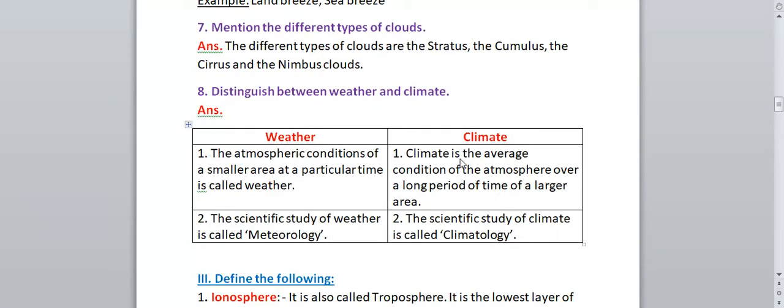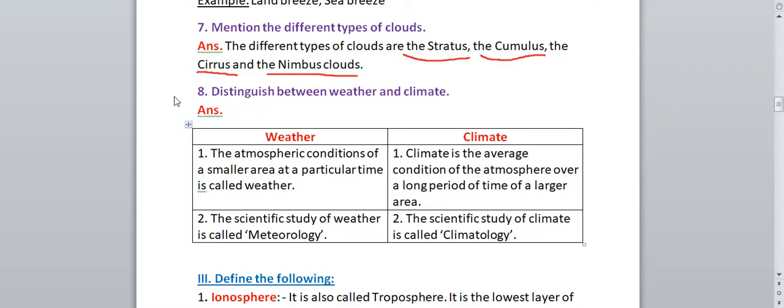Now we have question number 7. Question number 7 is: mention the different types of clouds. So what are the different types of clouds? The different types of clouds are stratus, S-T-R-A-T-U-S, the cumulus, C-U-M-U-L-U-S, the cirrus, and the nimbus cloud. So altogether we have 4 types of clouds: the stratus, cumulus, cirrus, and nimbus clouds. Okay, remember the names with the spelling: stratus, cumulus, cirrus, and nimbus clouds.